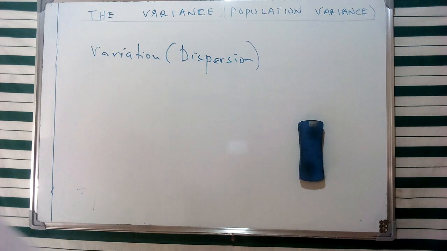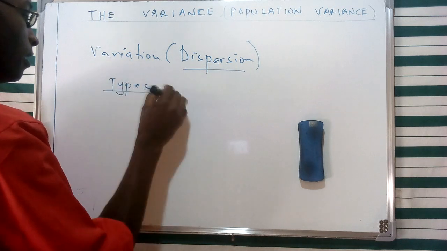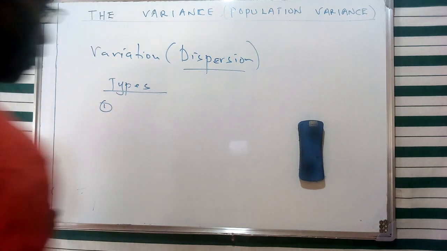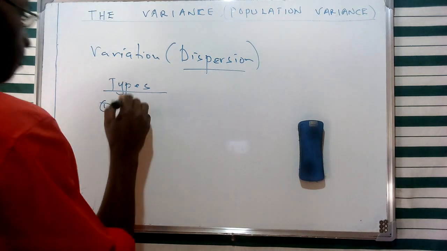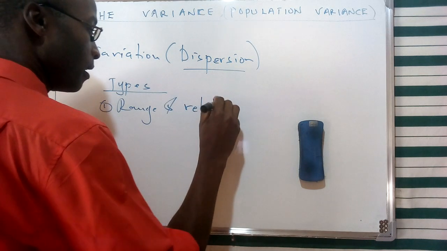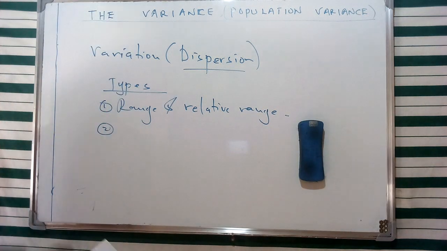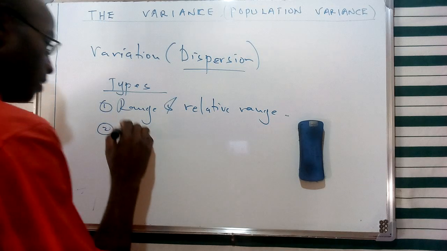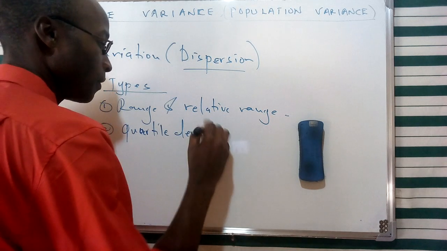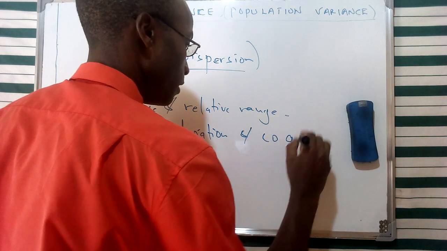Now, from the different types of dispersions which I mentioned in our previous discussion, we had mentioned the concept of a range and a relative range. And then we had looked at the concept of the quartile deviation, and the coefficient of a quartile deviation.